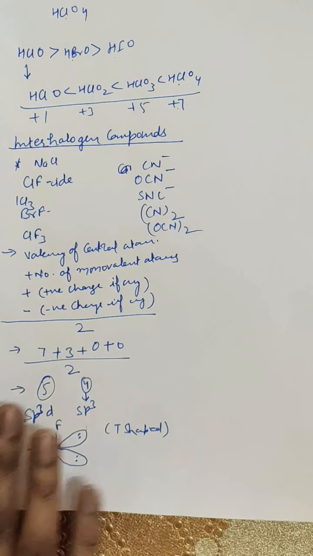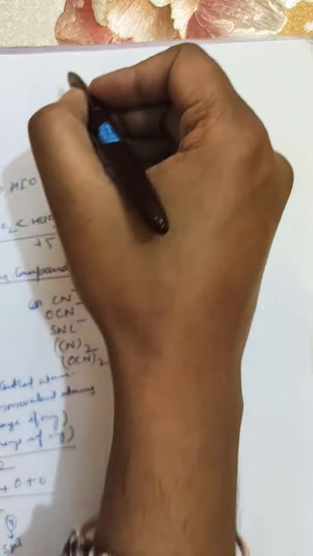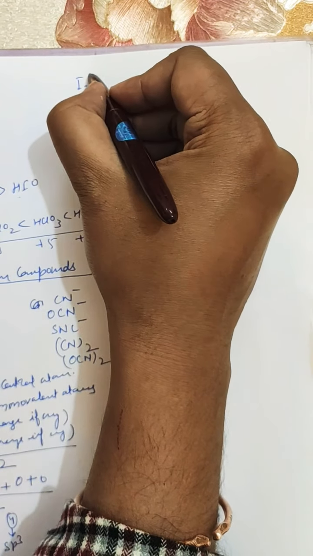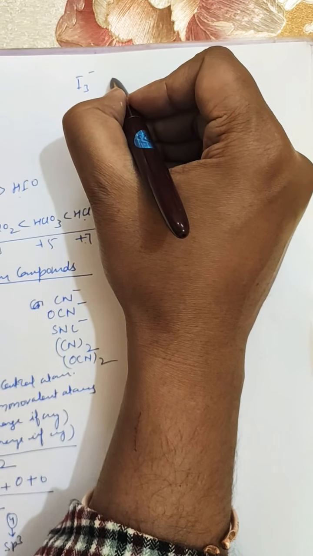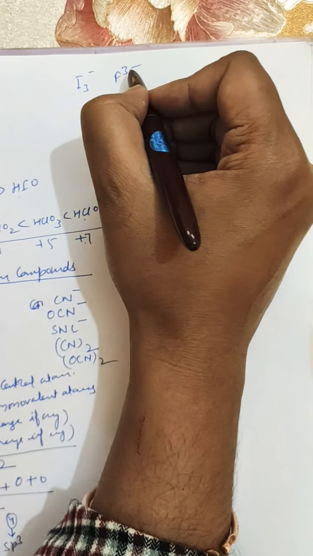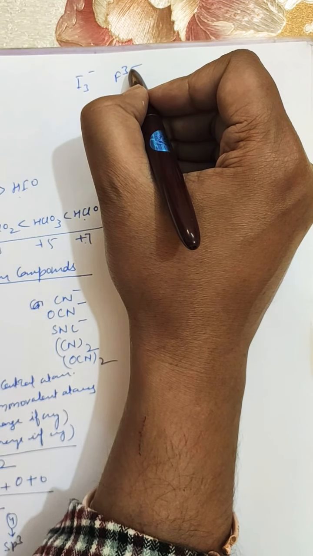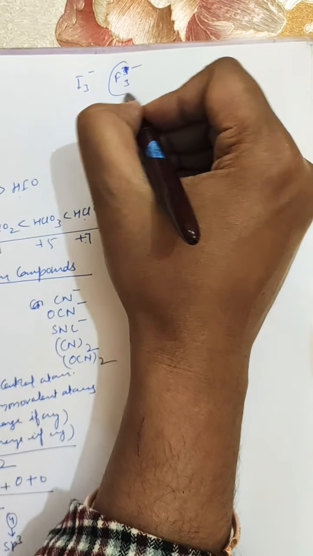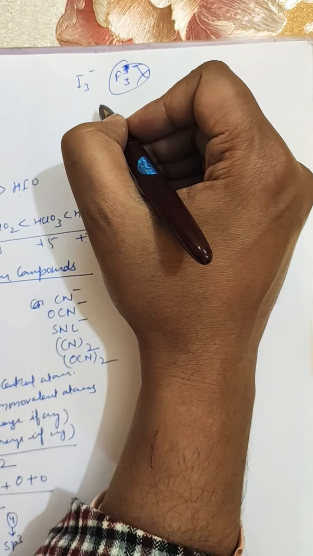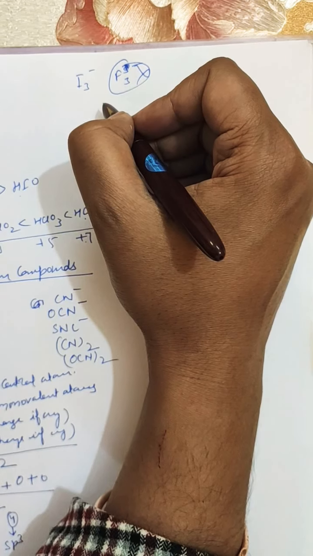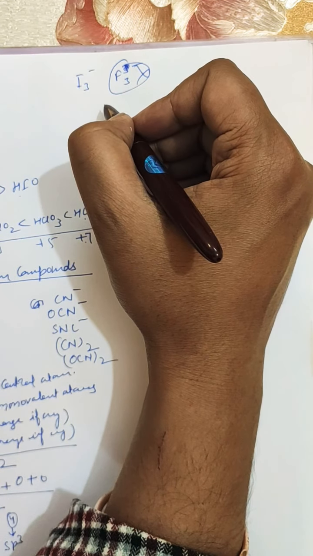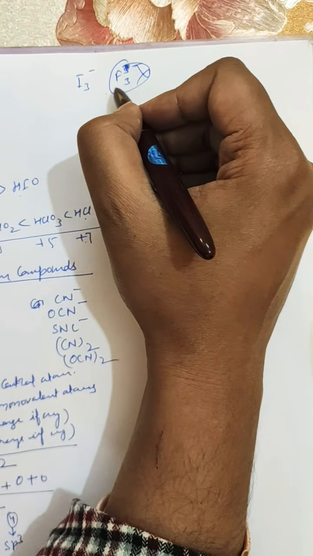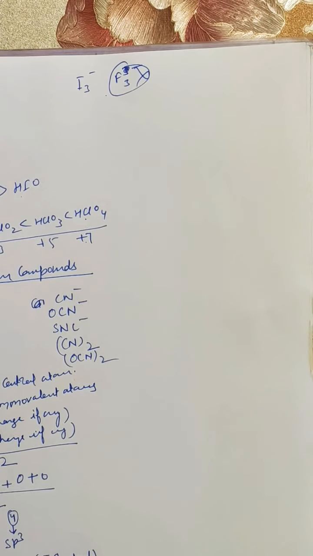Similarly, suppose you have been asked in the exam why I3 negative exists, but F3 negative doesn't exist. You can explain this: F3 negative is not known because fluorine has no vacant d orbitals. So you can explain different properties through electronic configuration.